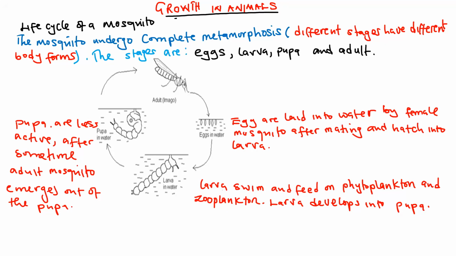So at least I have guided you on what you need to look at before you go into an exam. Otherwise, we can look at growth in animals now. If there is no problem up to this point, allow me to move on to this part, which is growth in animals. Under growth in animals, we are going to look at the life cycle of a mosquito and, of course, the life cycle of a housefly.